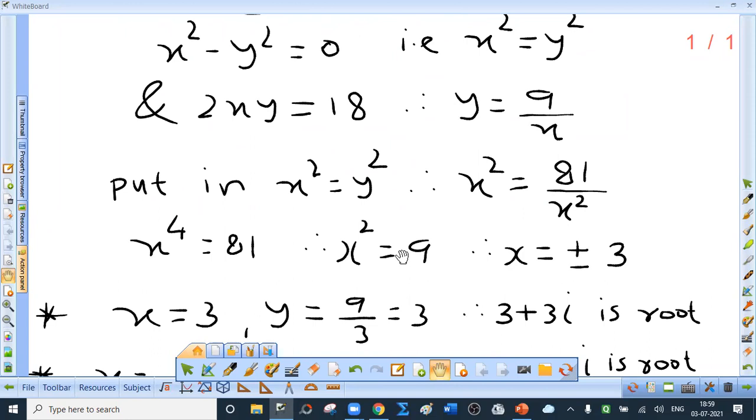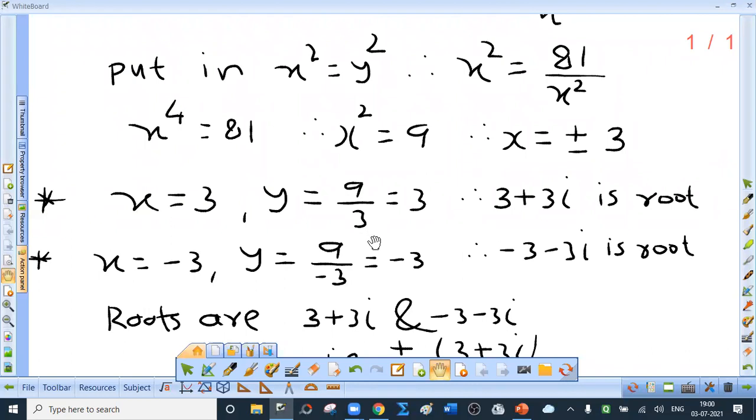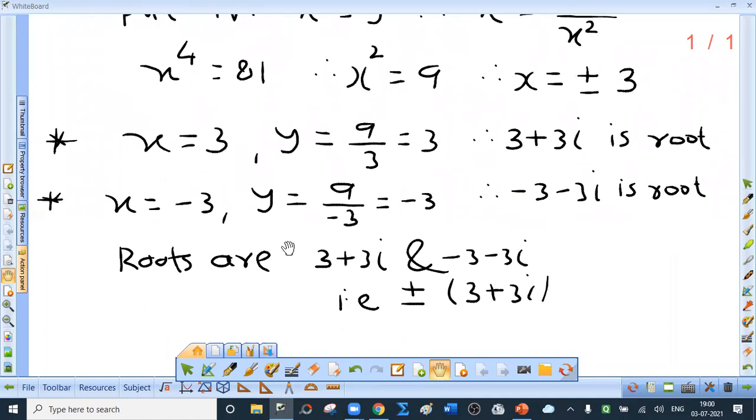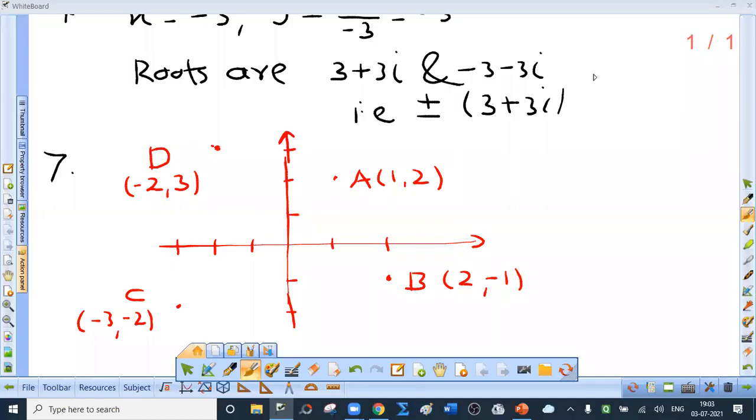The square of a real number cannot be negative. Now x square equal to 9. So what is x? Plus minus 3. When x equal to 3, y equal to 9 by 3, that is 3. So which is the first root? 3 plus 3i. When x is minus 3, y is also minus 3. So minus 3 minus 3i is the second root. So what is the answer? Roots are 3 plus 3i and minus 3 minus 3i, that is plus minus in bracket 3 plus 3i. Again, we'll be solving sum number 6 once we complete trigonometry.